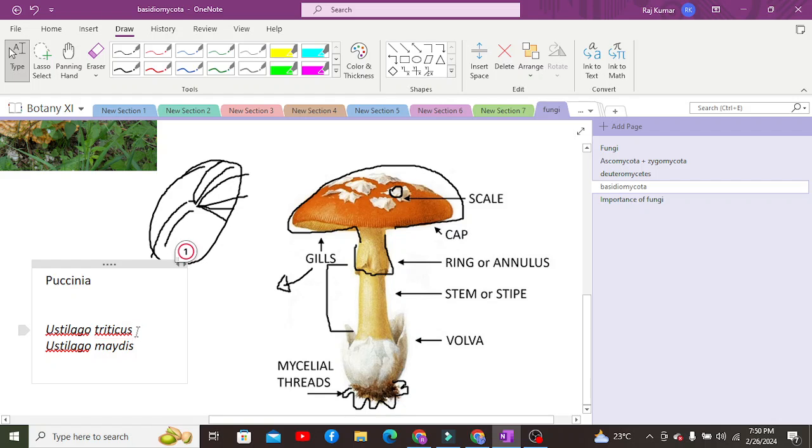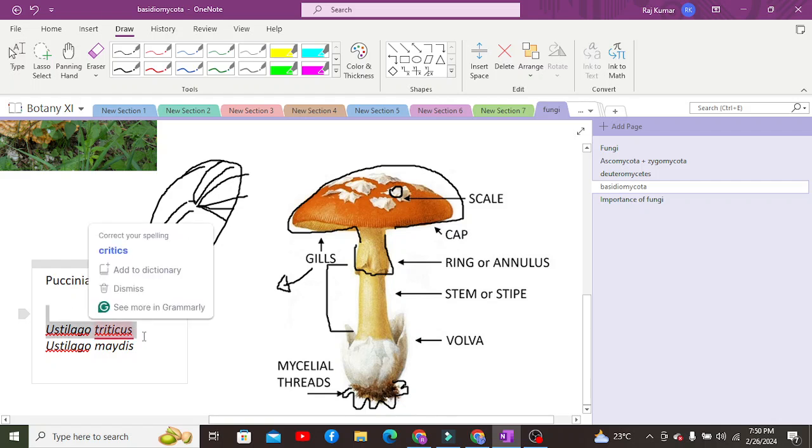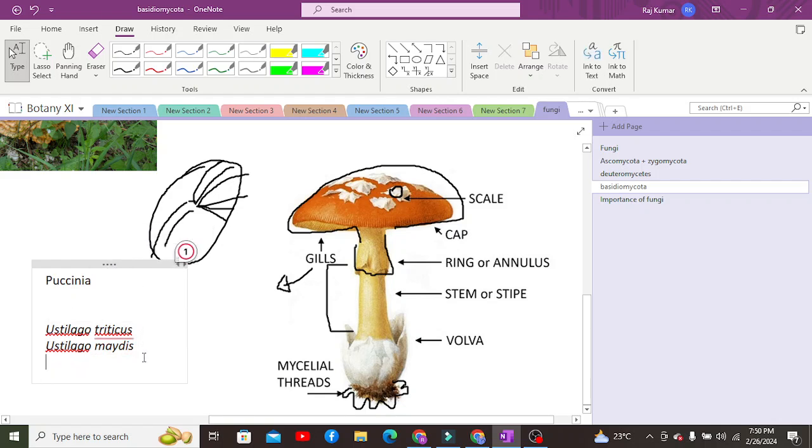And how do they actually occur is that they are named as rusts and smuts. Rust basically resembles a rust-like structure. Why are these named as rust? Because they produce several red-brownish, rust-like spots over their host plant.